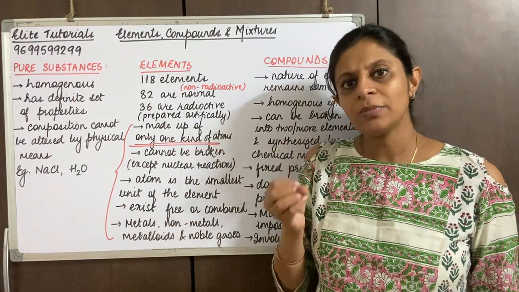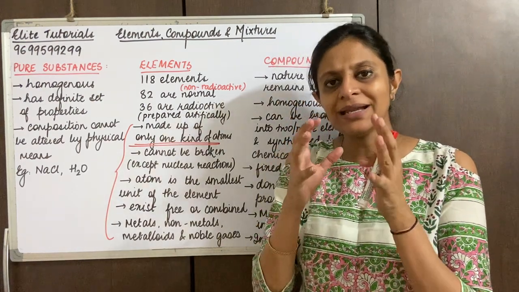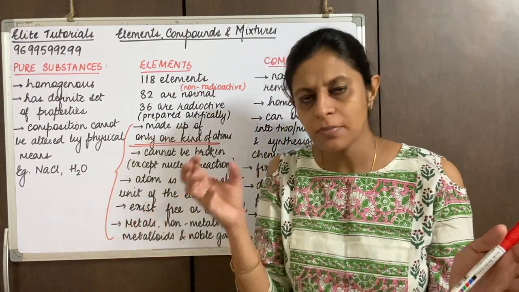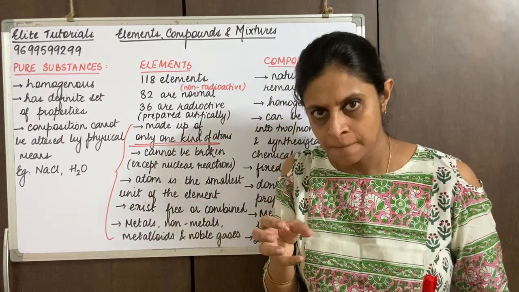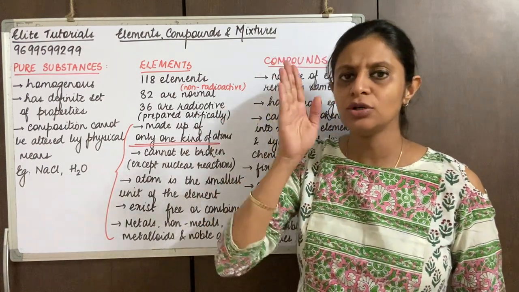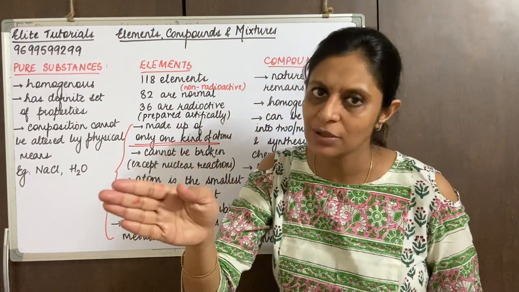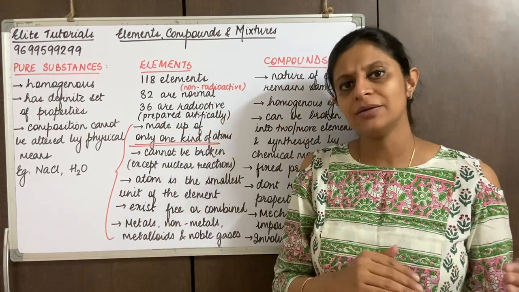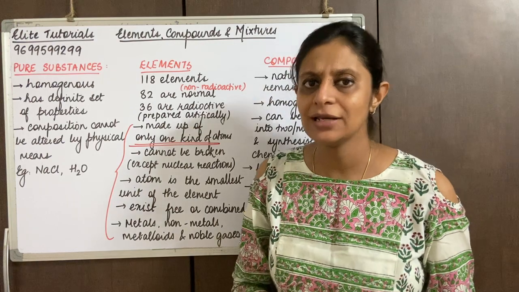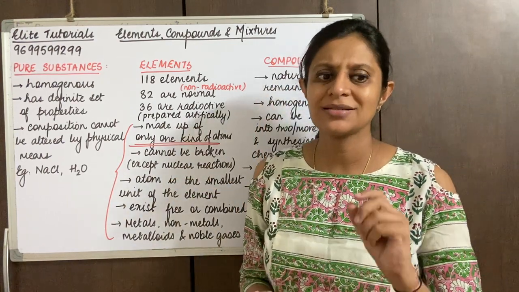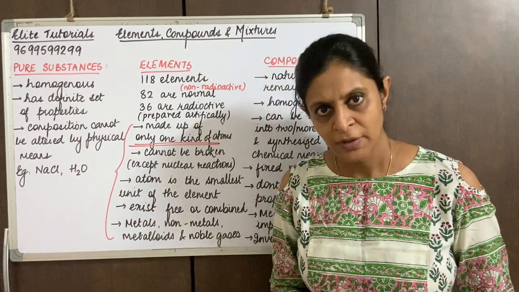So that is why when we talk about elements, we say that a basic element cannot be broken down. Why? Because that nucleus is stable. But if we are carrying out a nuclear reaction, that nuclear reaction is attacking the nucleus, and now that nucleus is going to get destroyed. And that's why we say an element can be broken down only by a nuclear reaction. So this is one thing that you need to remember, that can be asked as a twist or fill in the blank for you, right?